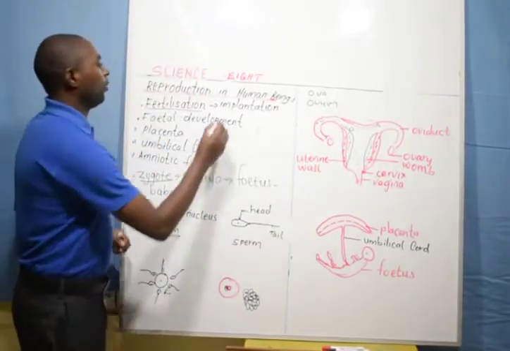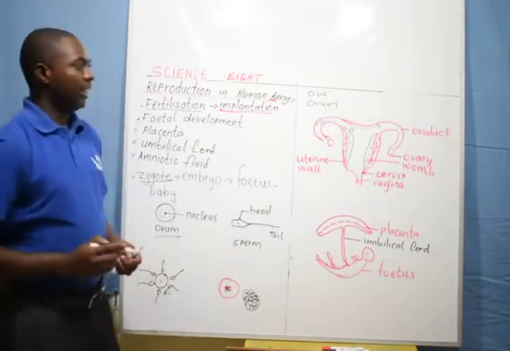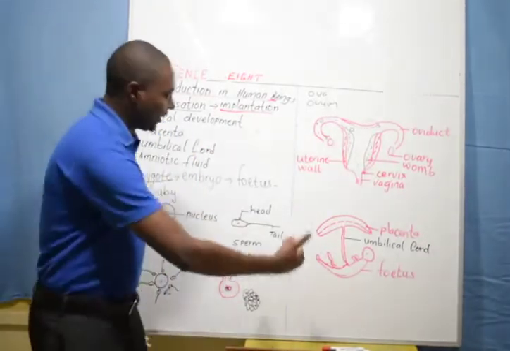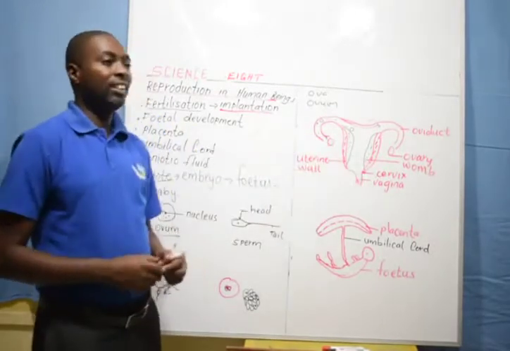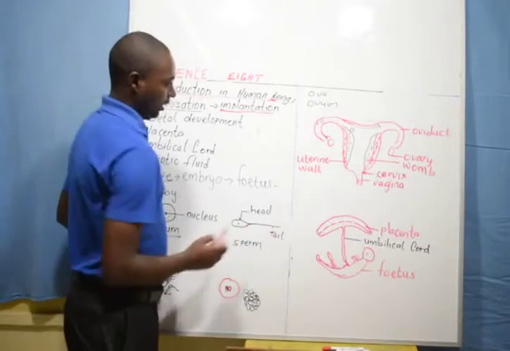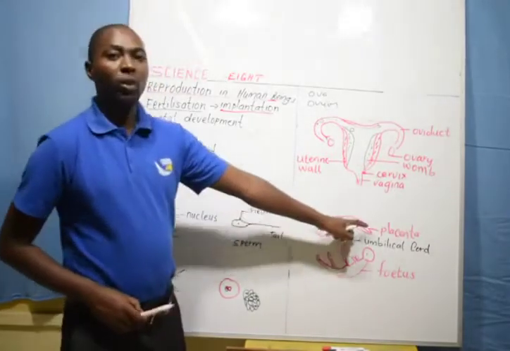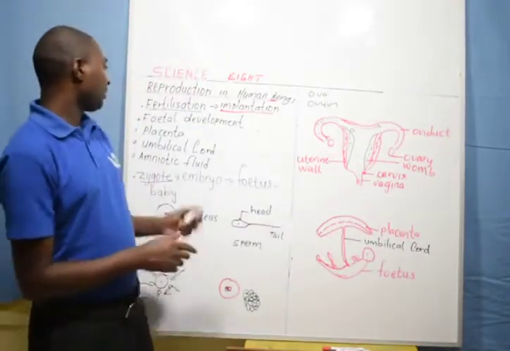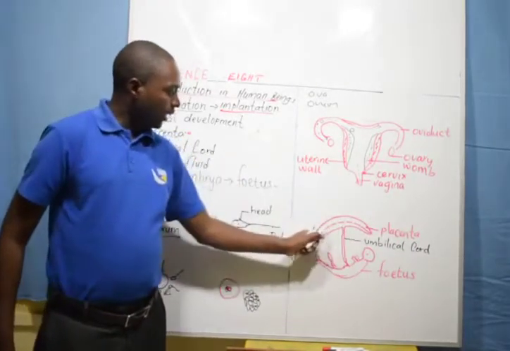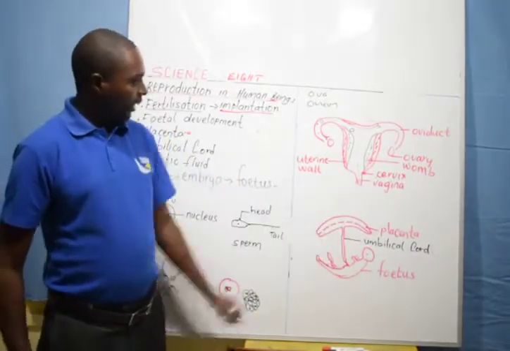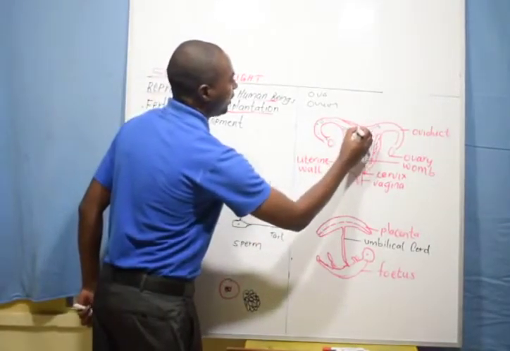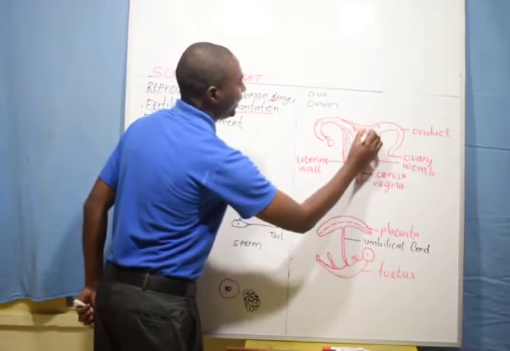That's why I wrote the word implantation. The zygote implants itself, and once it gets implanted here, it develops a disc-shaped organ like this one. And that disc-shaped organ is what we call the placenta. As I've written the word placenta here, it forms a disc-shaped organ. This disc-shaped organ acts as the intermediate. I want to assume it was implanted here.